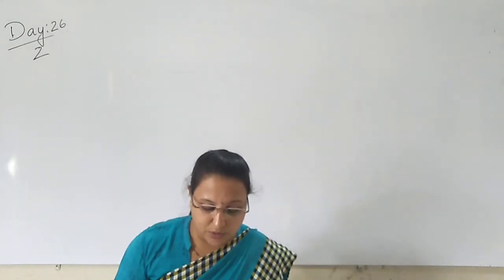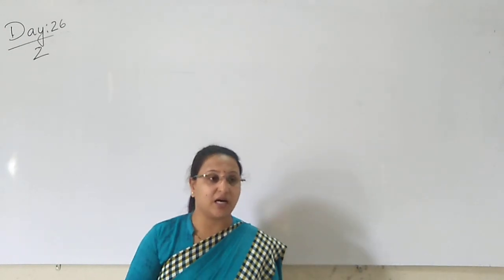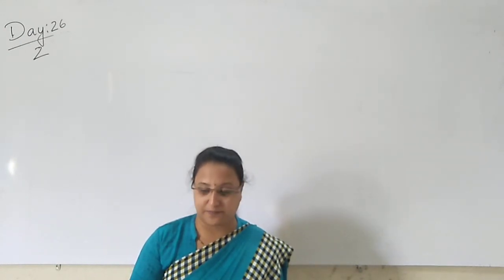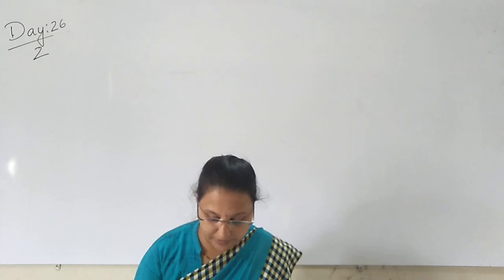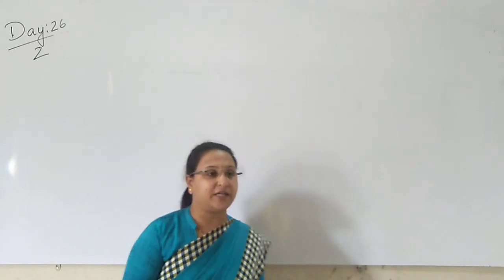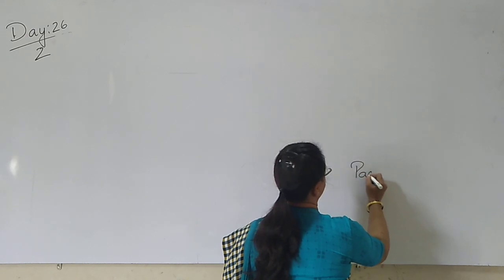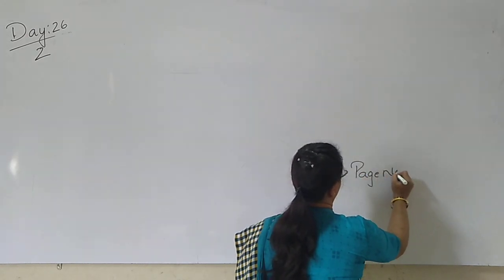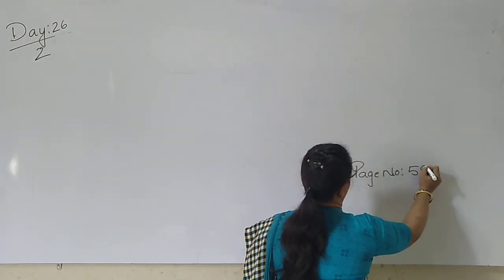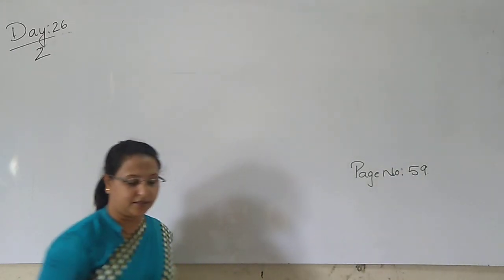So today we are going to learn the opposite words. Now, you all can open page number 59 in your textbook. Page number 59 in your textbook.